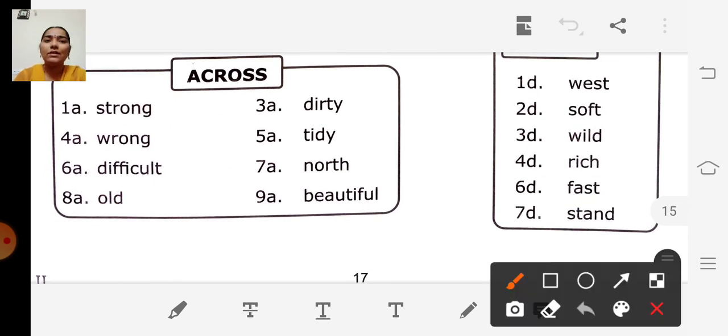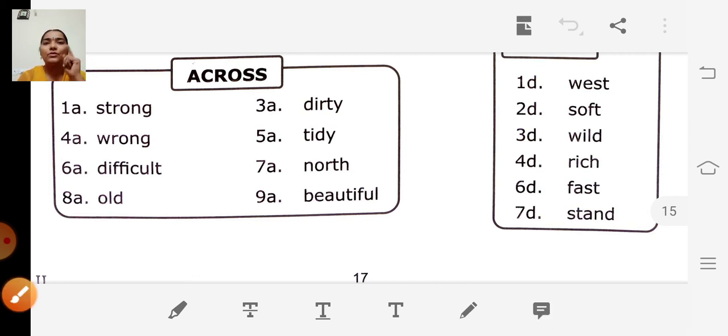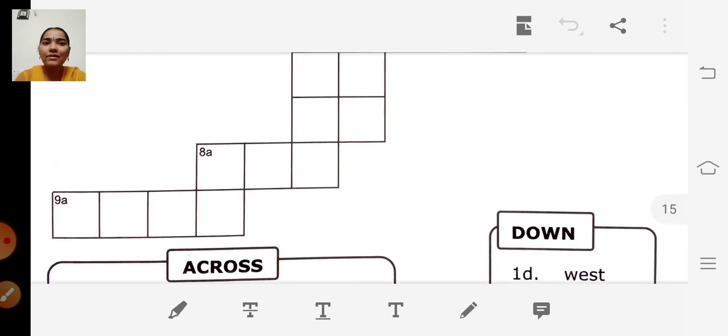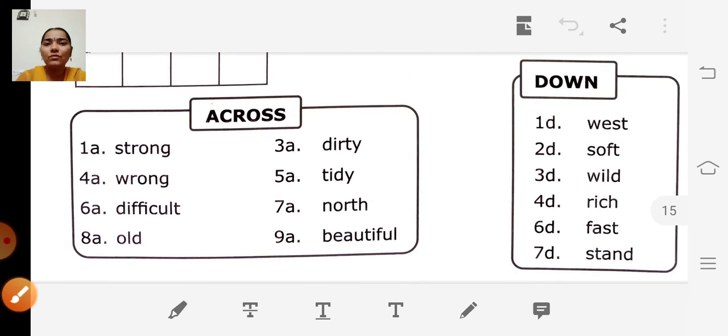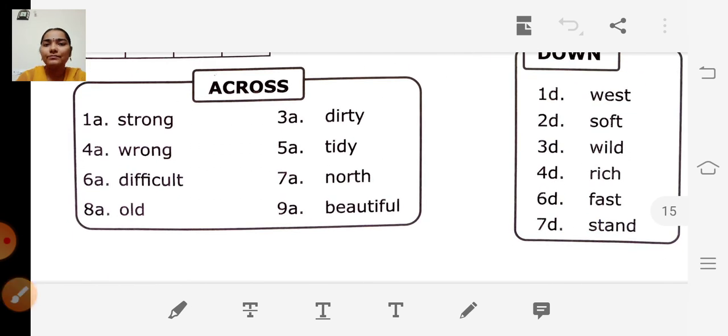Next one, 7A. North. What is the opposite of north? So east, west, north, south. So opposite of north is south. So where is 7A? Yes. South. S-O-U-T-H. South. Okay.